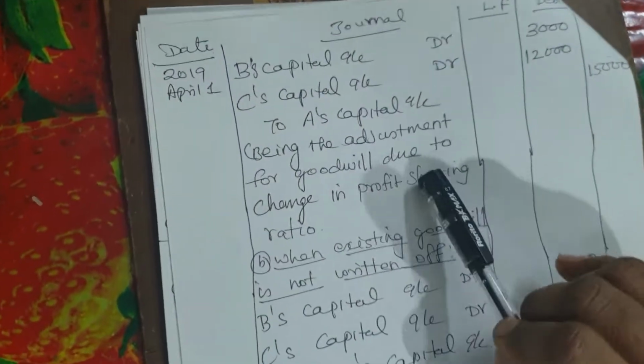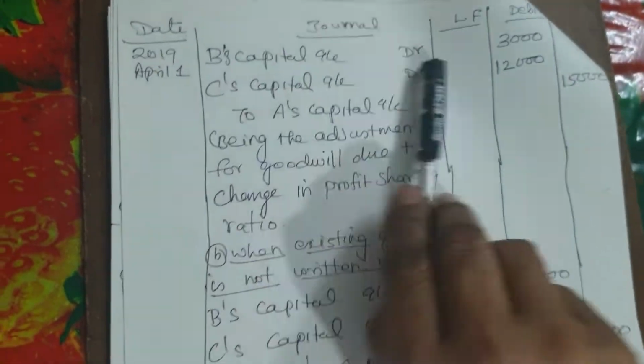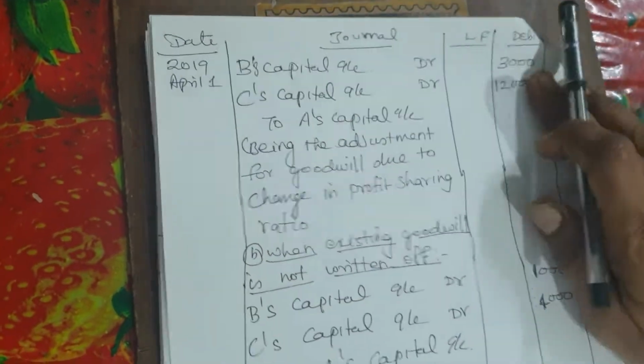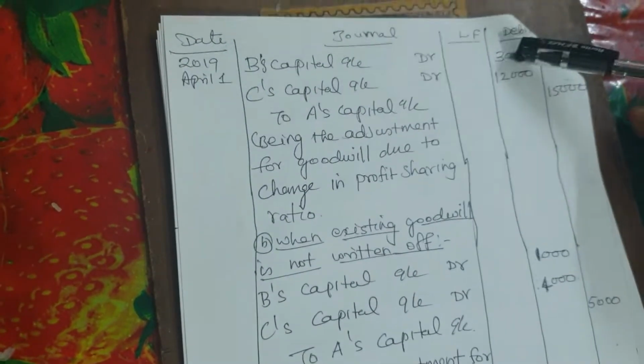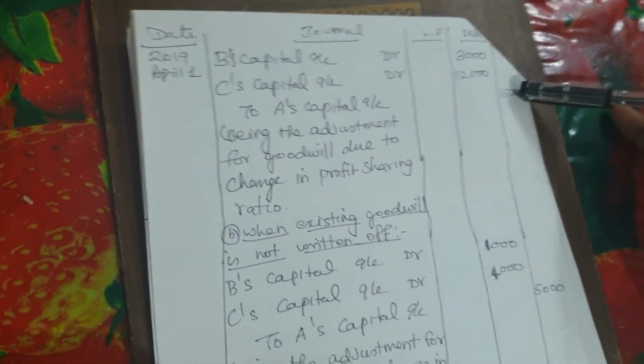Now, the adjustment should be made for the sacrificing partner. So for that you have to repeat this entry. B capital, C capital to A capital because A is sacrificing. So the same 3,000, 12,000, 15,000.